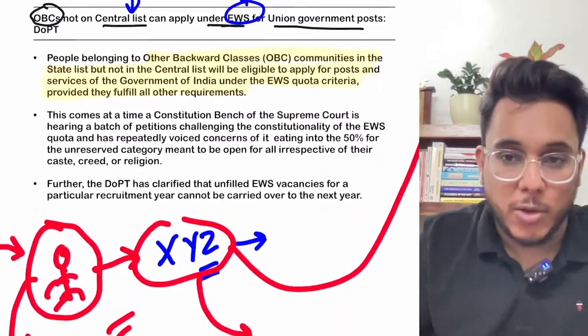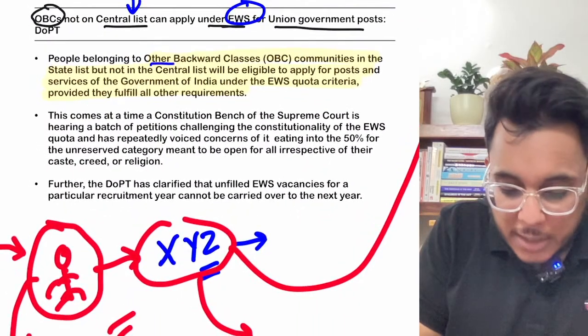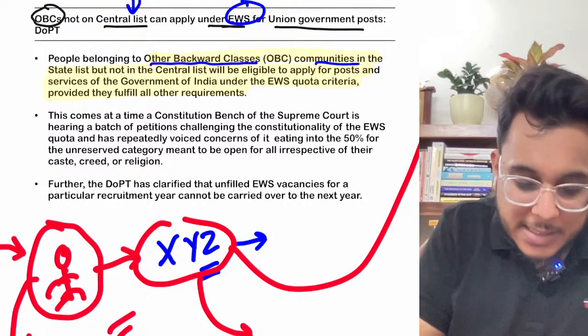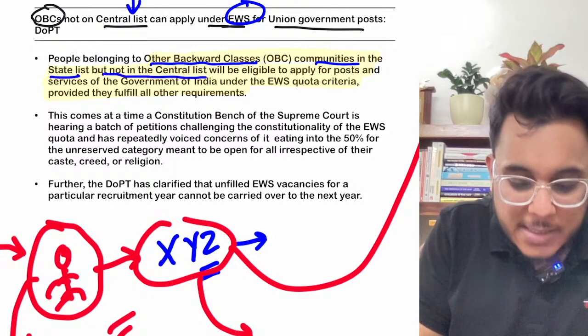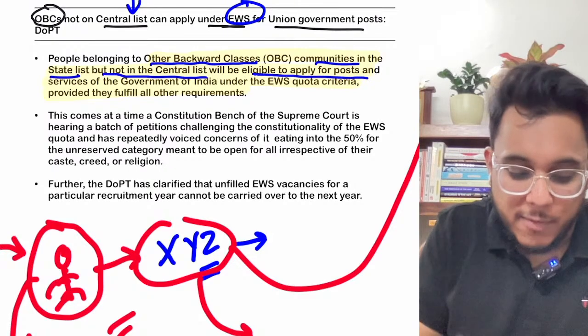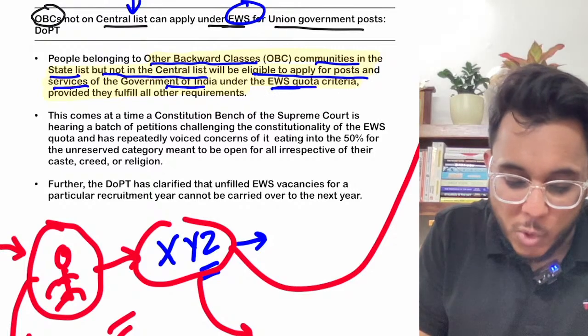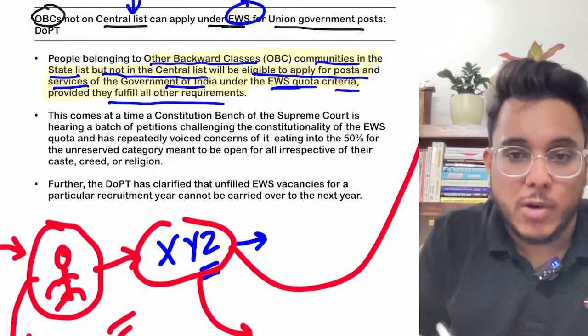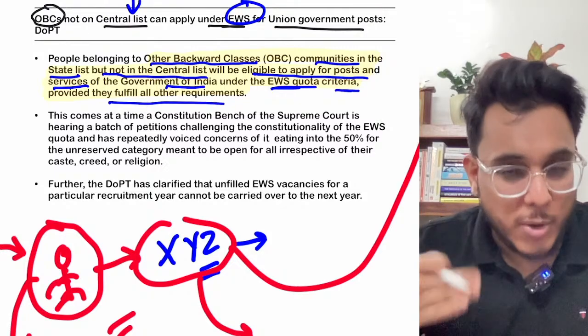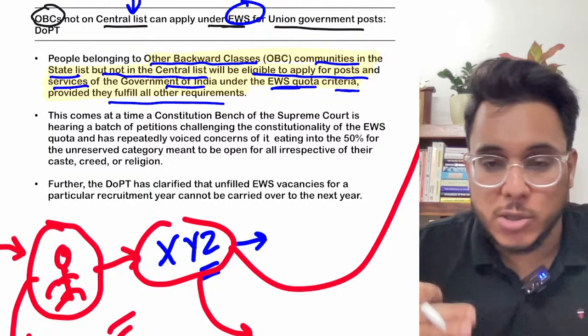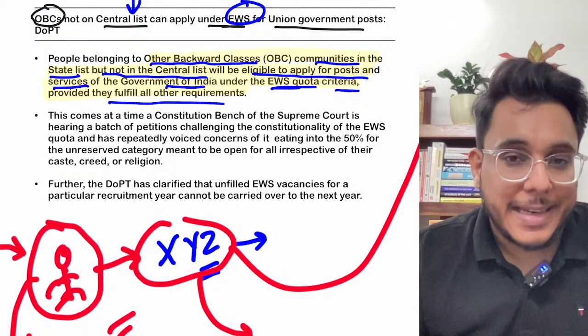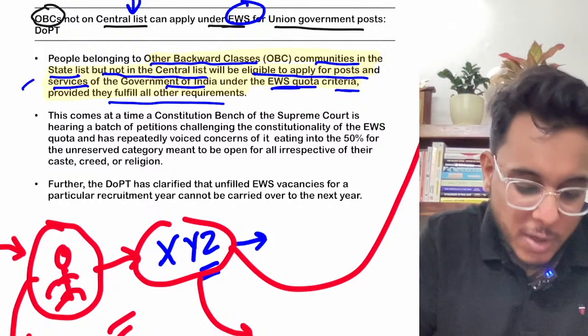Okay, so you can read it also. People belonging to the other backward classes communities in the state list but not in the central list will be eligible to apply for the posts and services of the Government of India under the EWS quota criteria, provided they fulfill all other requirements. In order to get EWS reservation also, certain income criteria and asset criteria are there that you should fulfill.